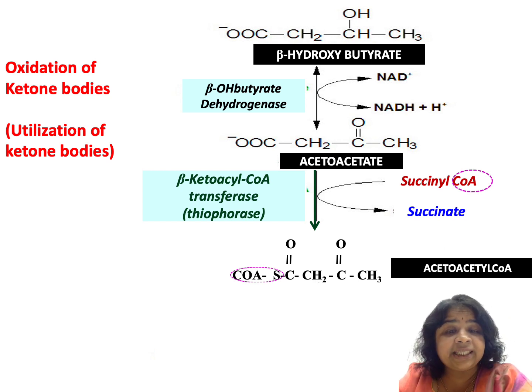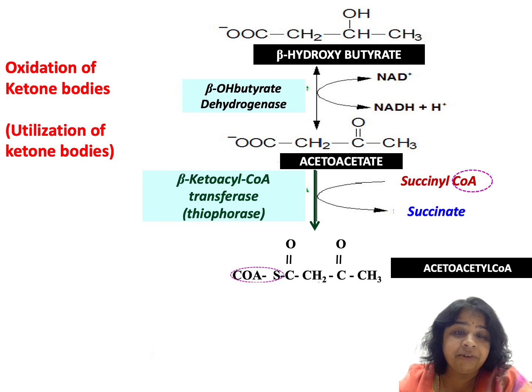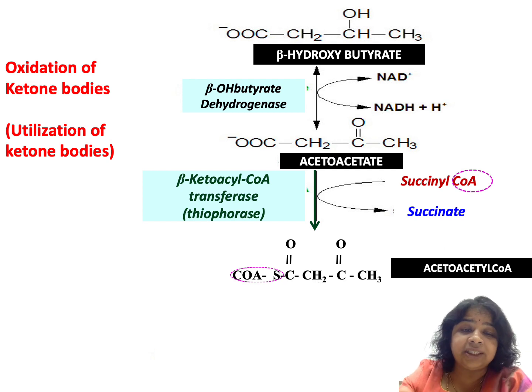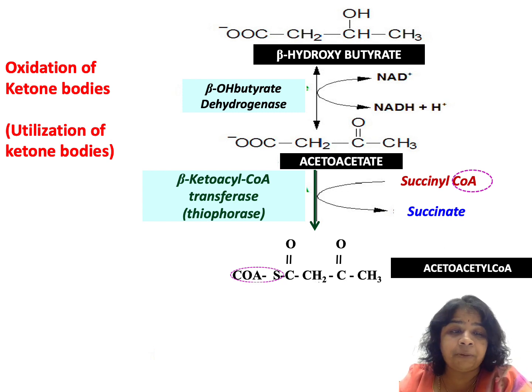So, in TCA cycle normally succinyl-CoA to succinate we would have got one GTP. So, if succinyl-CoA is being used for this purpose, that GTP will not be produced. The enzyme required here is beta-keto-acyl-CoA transferase, or thiophorase is the older name for this enzyme. This particular enzyme is not present in liver. So, that is why liver cannot utilize ketone bodies.